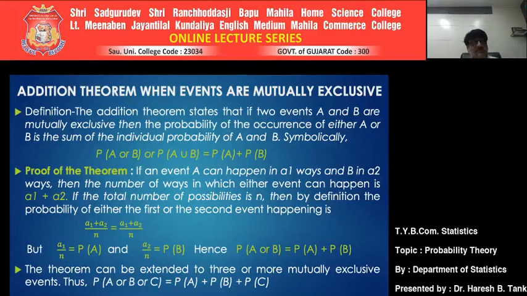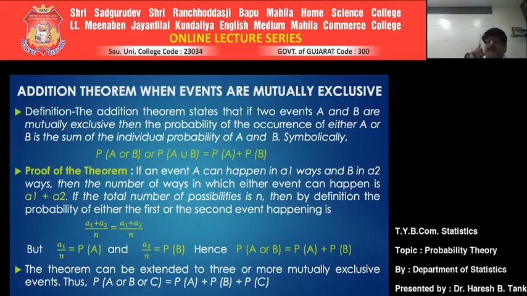So look, while using an addition theorem, the key is mutually exclusiveness. Before using an addition theorem, one must make sure that the events being talked about are mutually exclusive. Then one of the formulas is used. If they are not mutually exclusive, some other formulas are used.